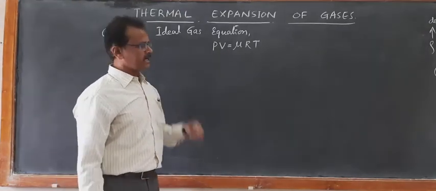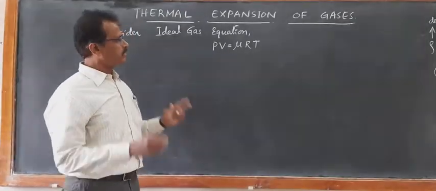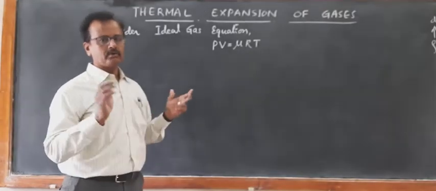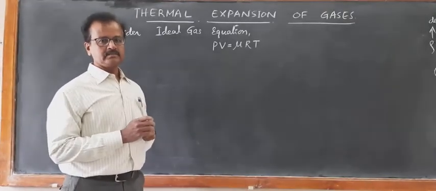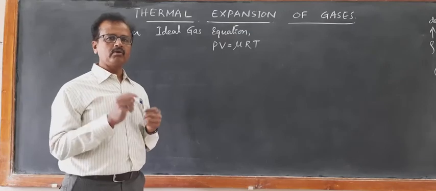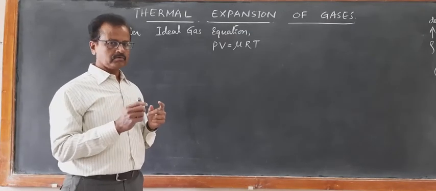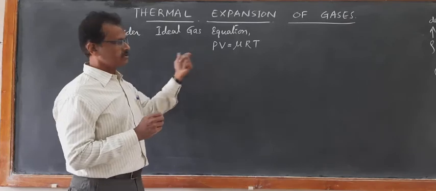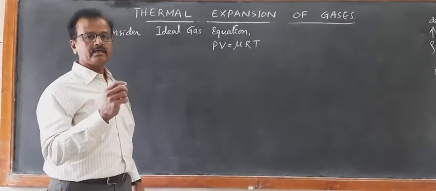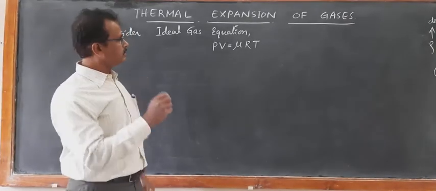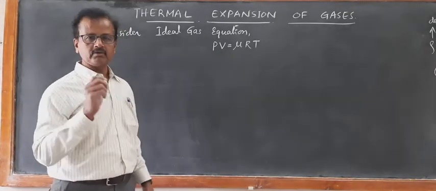Now we consider the ideal gas equation even for real gases at low densities, as we have discussed yesterday. So real gases, even at lower densities, will also behave like an ideal gas. They will also obey the ideal gas law at low densities.